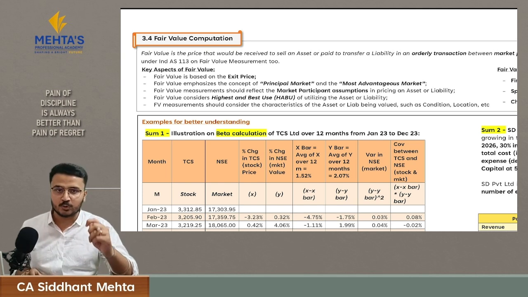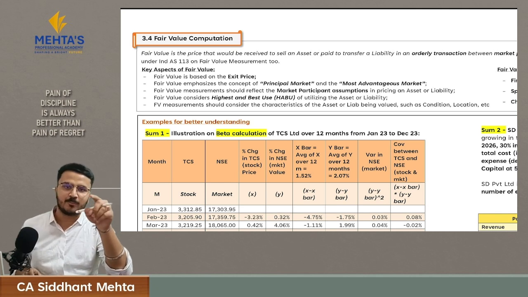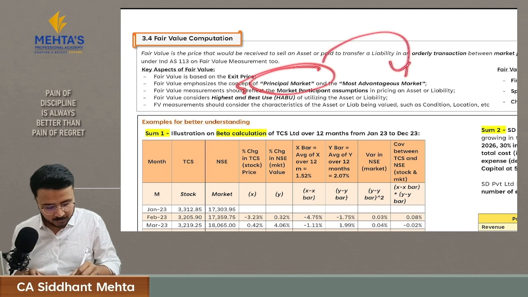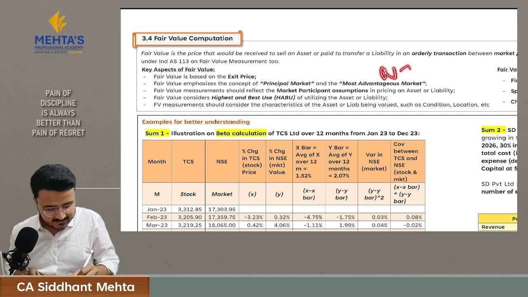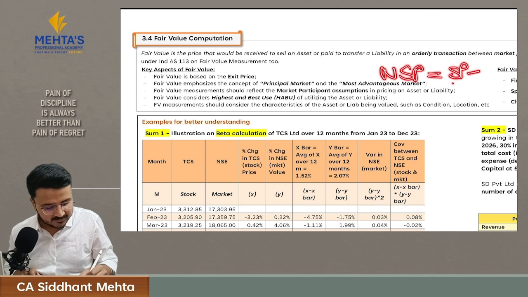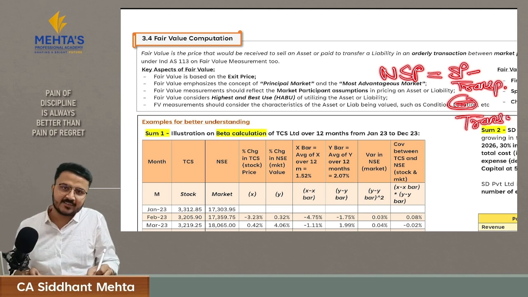If I have to value Zomato shares, I will check that there are two markets where Zomato shares get traded. One is BSE and the other one is NSE. Where there is the highest trading volume for Zomato shares, I will consider that market for the fair value valuation. Then if this market is not available, I will go to the most advantageous market. Most advantageous market is that market where the net selling price for my asset is high. NSP is nothing but your selling price minus transportation cost minus your transaction cost. This will give you the net selling price.